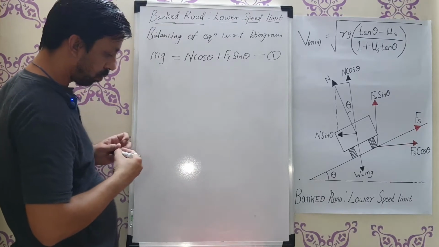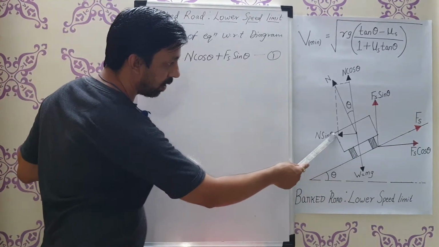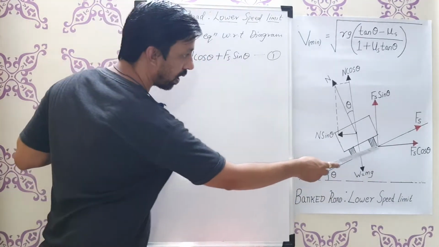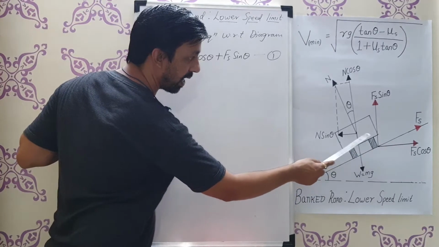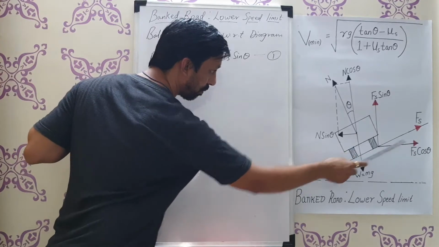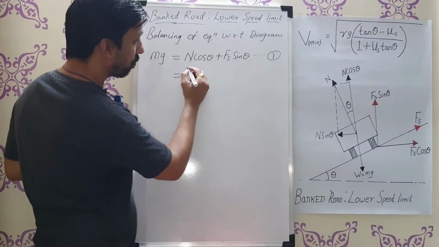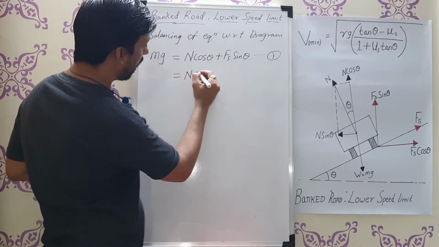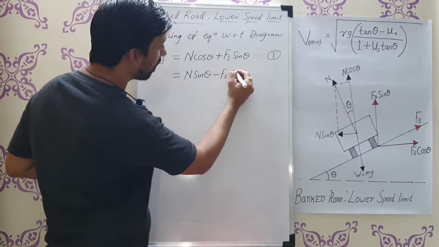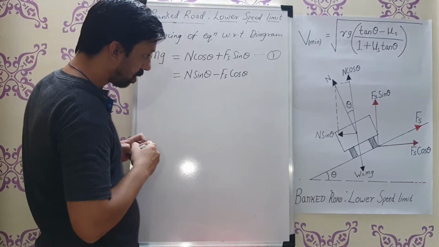Now, how do we find equation number 2? You can see that n sin theta and Fs cos theta are anti-parallel to each other. Anti-parallel means one is towards the center and the other is away from the center. So when it is anti-parallel, I have to write n sin theta minus Fs cos theta. That's why I have written a minus sign.